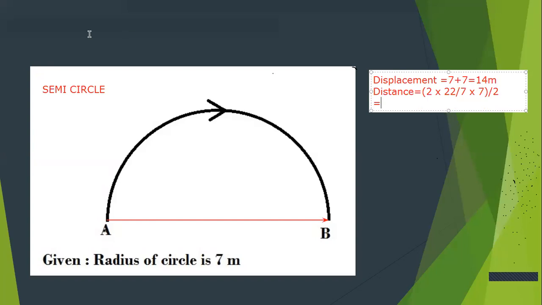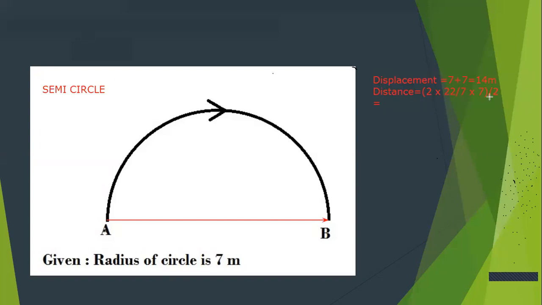Now you will find this 2 and this 2 get cancelled, and this 7 and this 7 get cancelled. So what am I left with? I'm just left with 22. So the distance comes out to be 22, meaning the object is moving from A to B on this path. The distance is 22 meters, whereas the displacement is the shortest route from the initial to the final, so it comes out to be 14 meters. Clear?